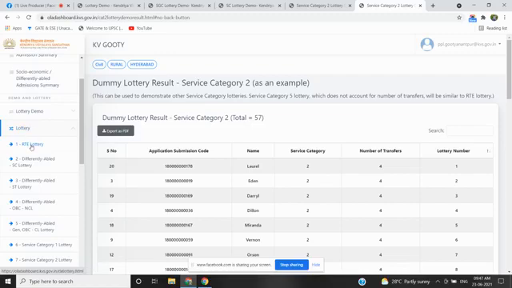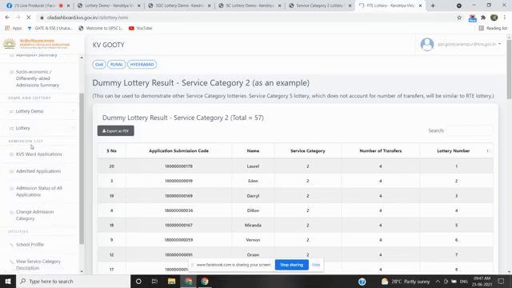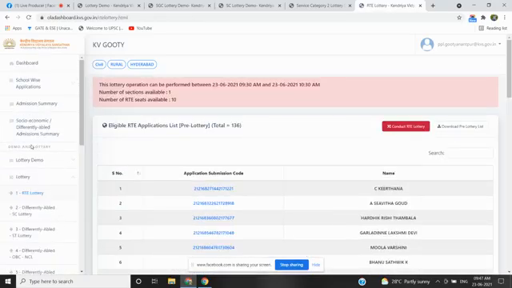I am clicking on RTE. This is the first sequence that will be taken out in the lottery process. And I am clicking on RTE lottery. The demo has been shown to the satisfaction of the parents. Now everybody can see here.